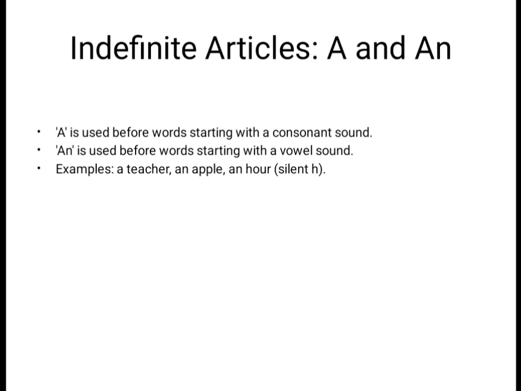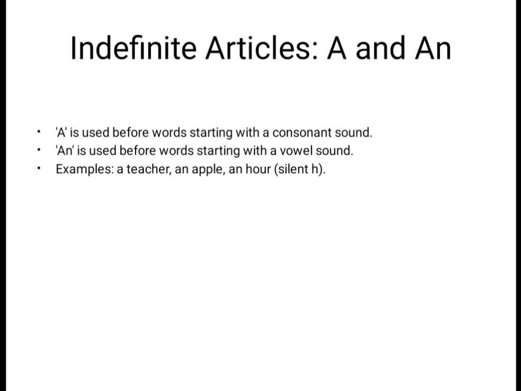A is used before words that start with a consonant sound. An is used before words starting with a vowel sound. Example, a teacher. Teacher starts with T, which is a consonant. An apple.